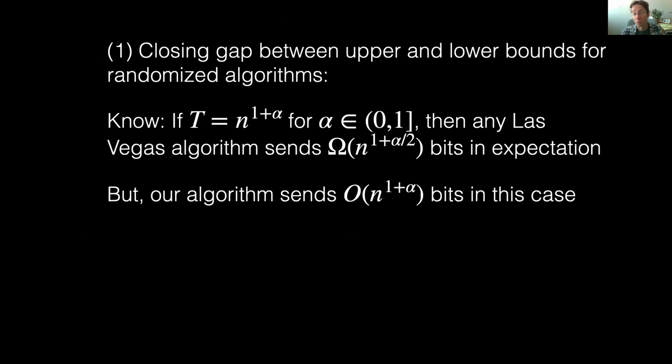Many problems for future work. One obvious problem is closing the gap between the upper and lower bounds for the number of messages sent for randomized algorithms. So we have this one non-trivial lower bound for Las Vegas algorithms that take any number of rounds, but it doesn't exactly match our upper bound.